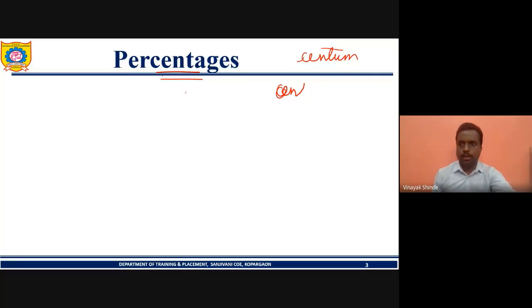We have different concepts related to cent, like we can say century, centennial. If an organization completes 100 years of its service, they celebrate it as their centennial. Yes, out of 100. Okay. See, centum basically means 100.